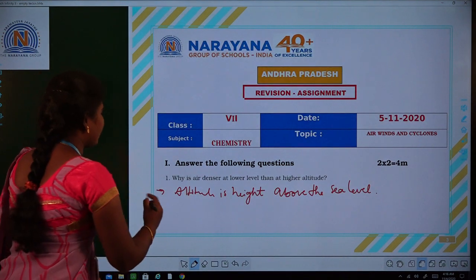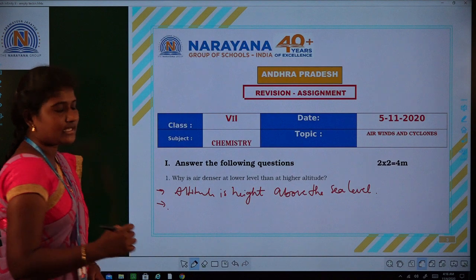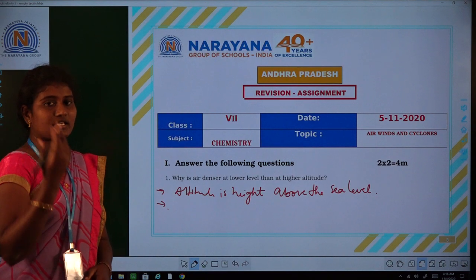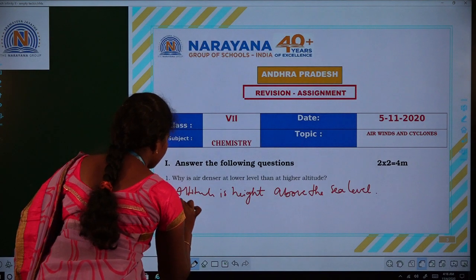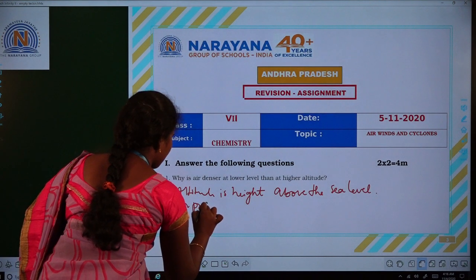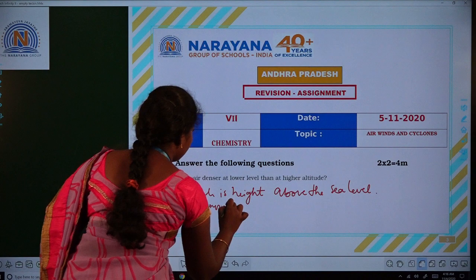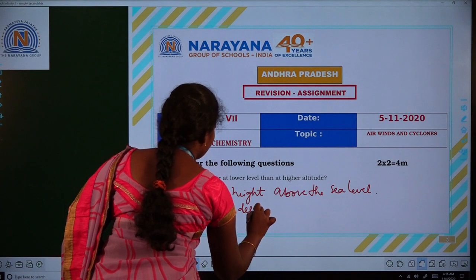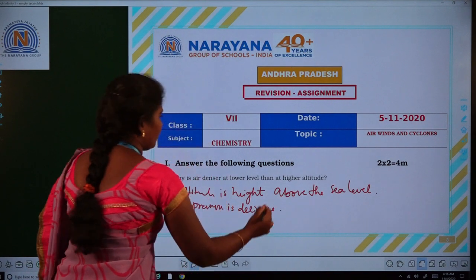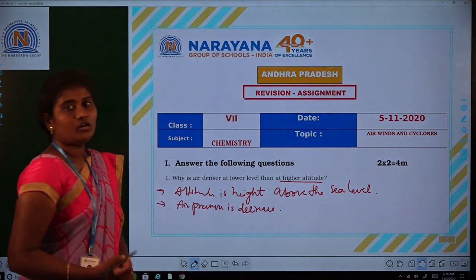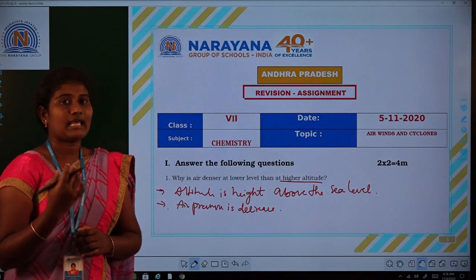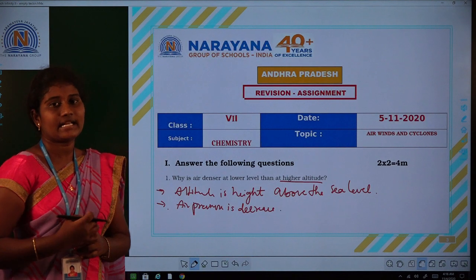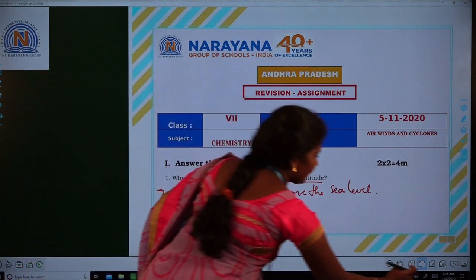Now, what is the reason for the decrease in air pressure? If the altitude increases, the air pressure decreases. At higher altitude, the air molecules spread out and the air becomes lesser in density. Let us see the next question.